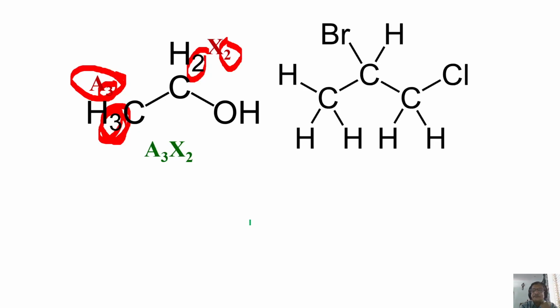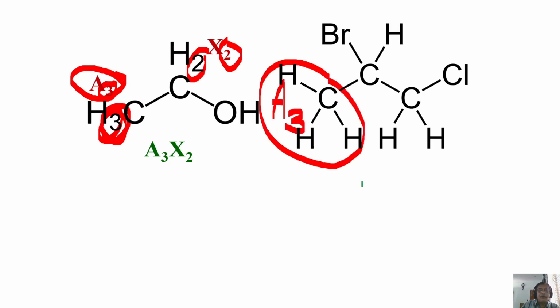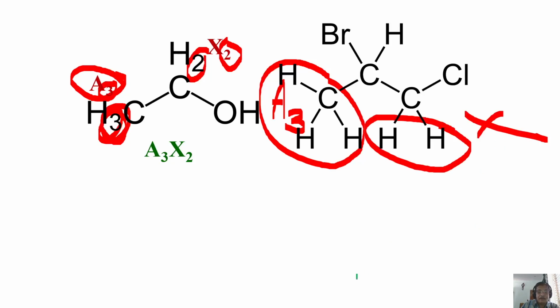What about this one? Very interesting thing. There are 3 protons here. All are equivalent. I call it A3. No problem. There are 2 protons here, both equivalent. I call it, let us say, X2. This only one is left. So for equivalent protons, I write the subscript by number.